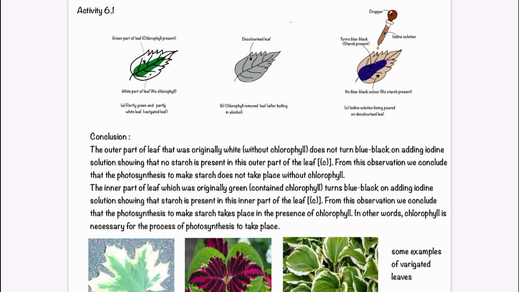Also, just now we studied that for the occurrence of photosynthesis, we need sunlight, we need chlorophyll, we need carbon dioxide and water. तो चारों में से कोई भी एक नहीं होगा तो photosynthesis नहीं होगा.